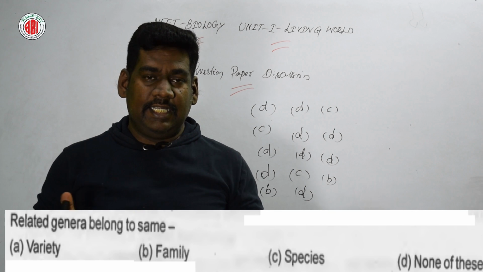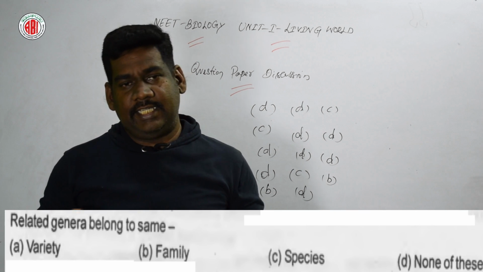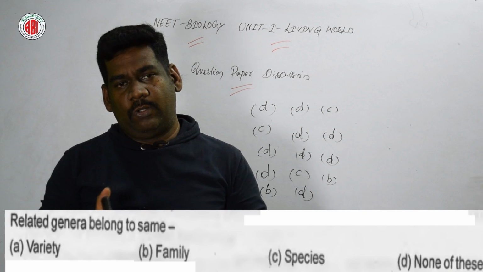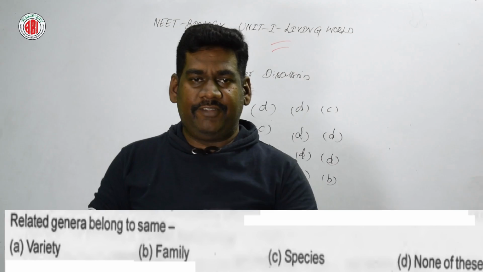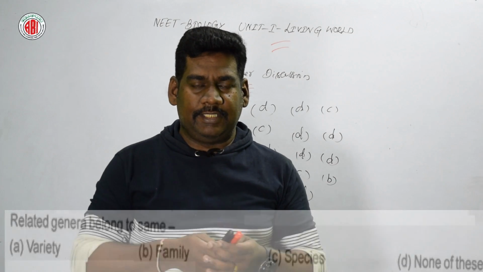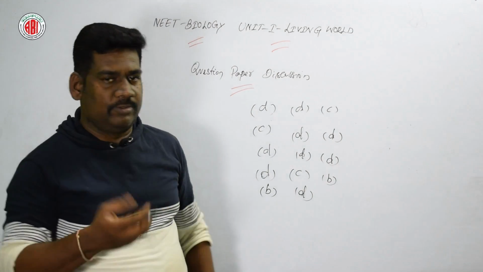Related genera, similar or close to the genera they belong to. Here are four different options: variety, family, species. Family is the right answer for this question, option B.